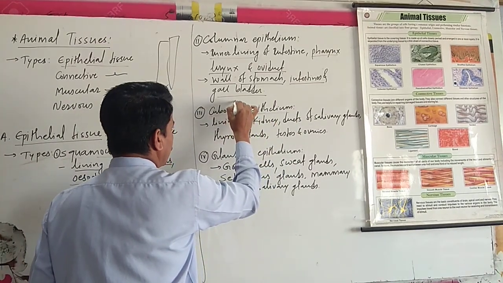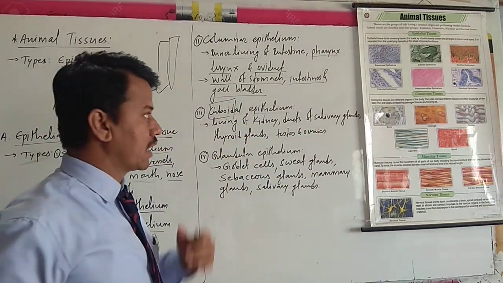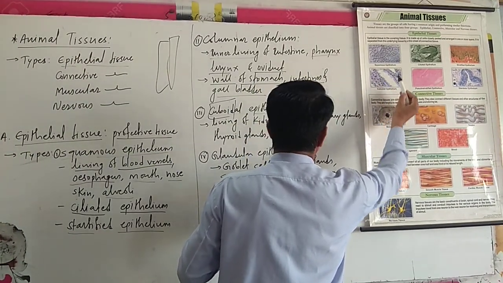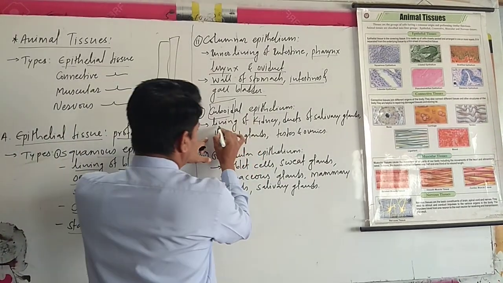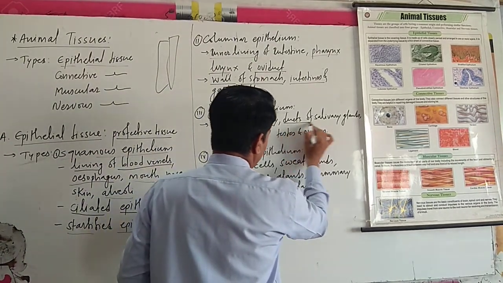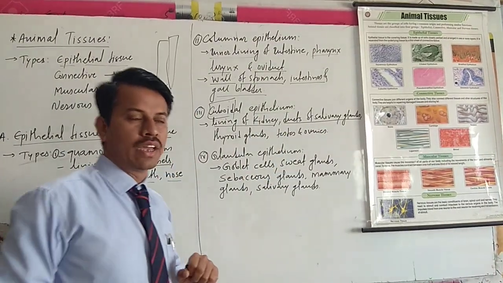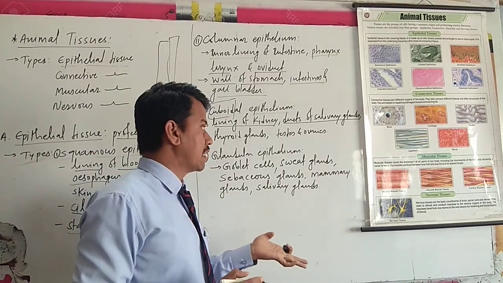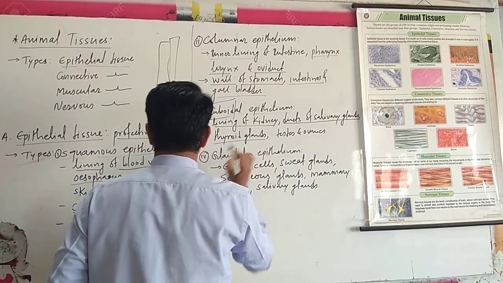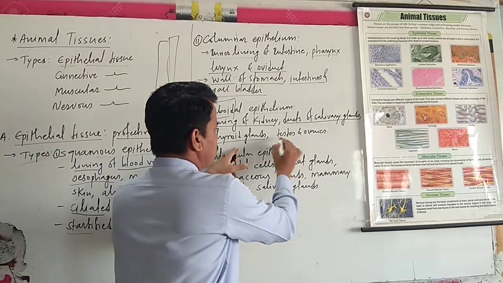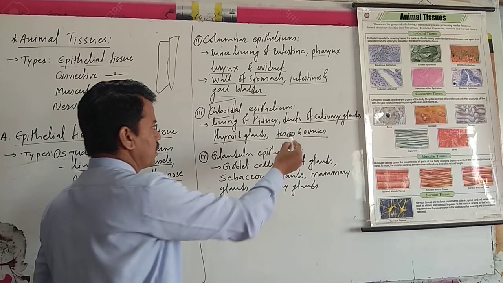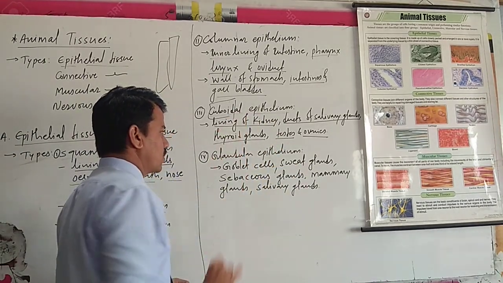The third type is the cuboidal epithelium. As the word says, the shape of the cell is cuboid-like. See here a cuboid-like structure in blue color. They are located in the inner lining of the kidneys, then in the ducts of the salivary glands. Ducts means the path for the secretion of the salivary glands. Then the thyroid glands, the testes and ovaries, where they give the path for secretion.